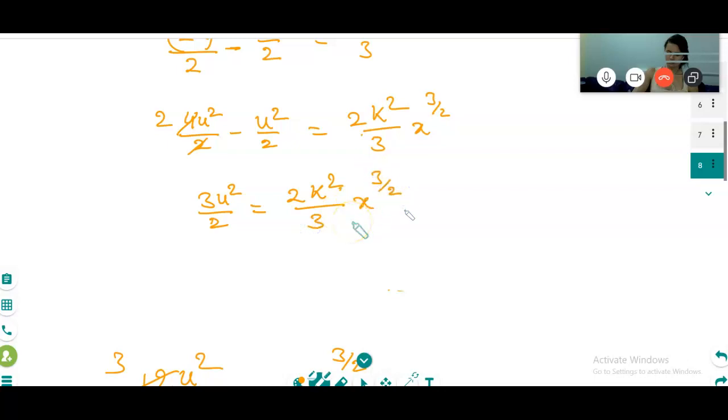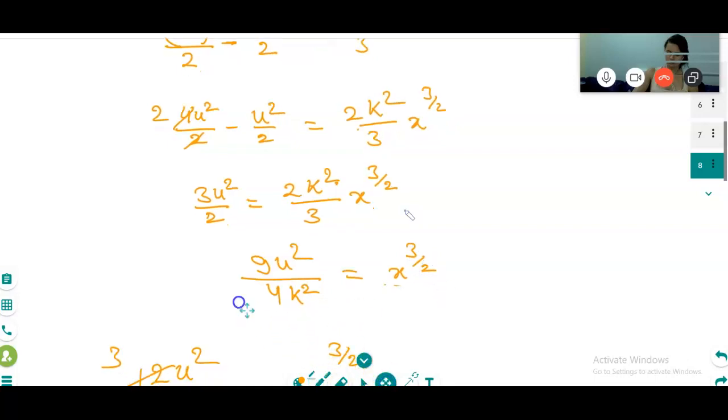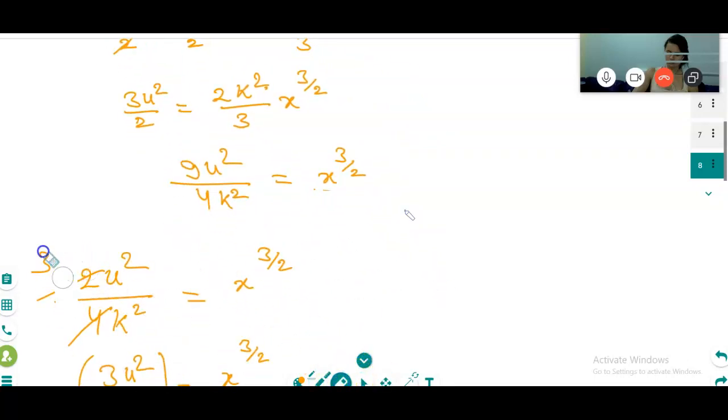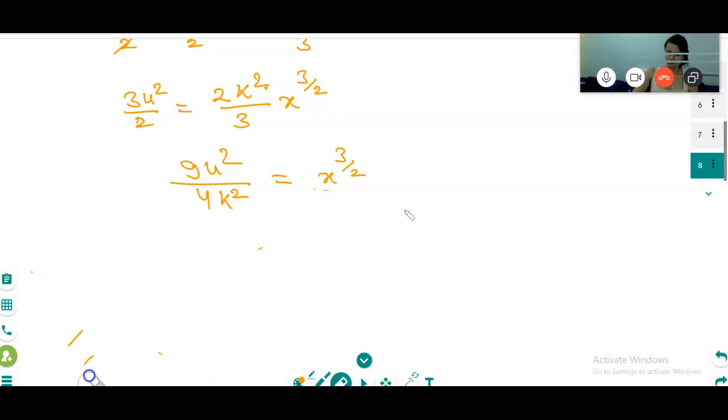Correct? And then you can get 9u squared divided by 4k squared, and then you put it in x, and then the power is 2 by 3, not multiply, power.